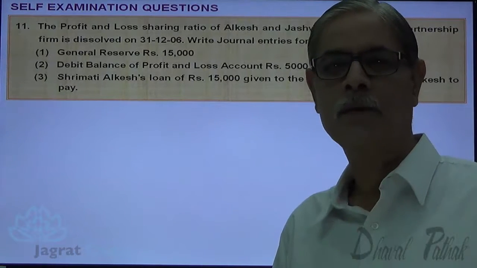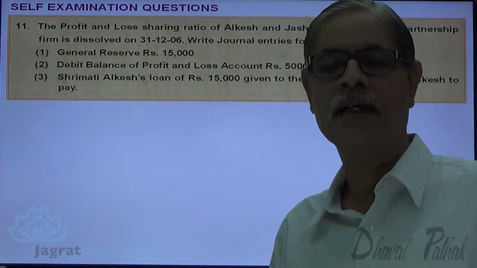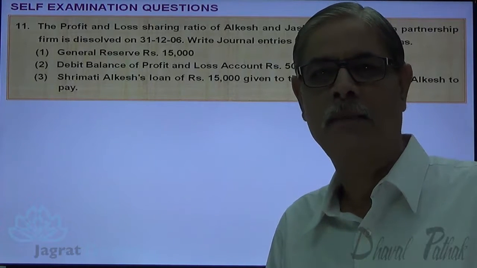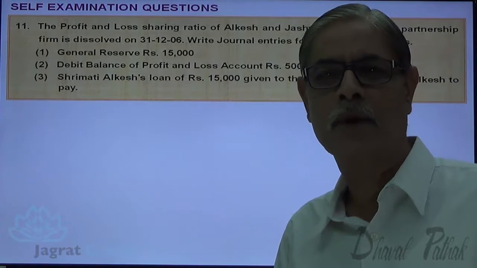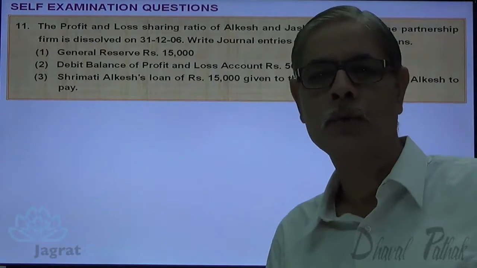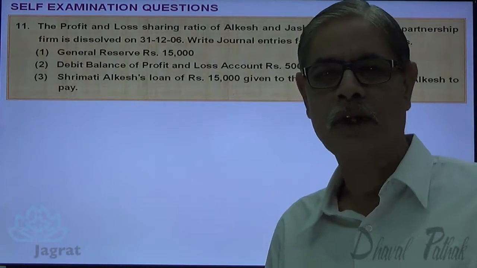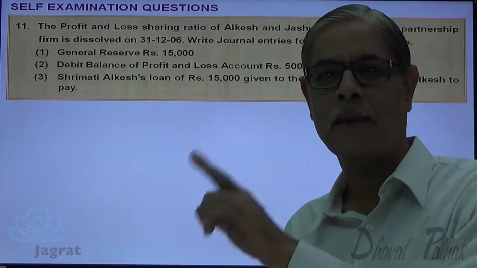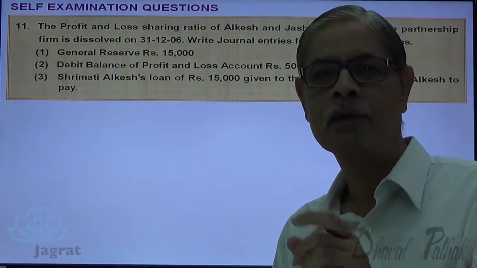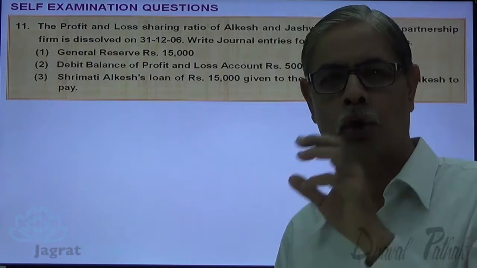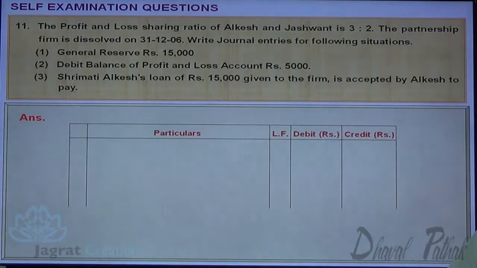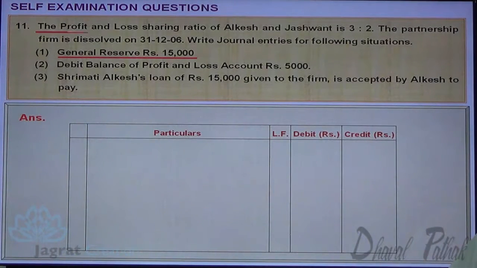First is general reserve. General reserve is an undistributed profit. That profit gets distributed amongst partners in the ratio of their profit sharing. That profit sharing ratio is 3:2. And when undistributed profit is distributed, the partners' capital accounts are credited. So what's the journal entry? General reserve account debit to partners' capital account credit. Observe it.